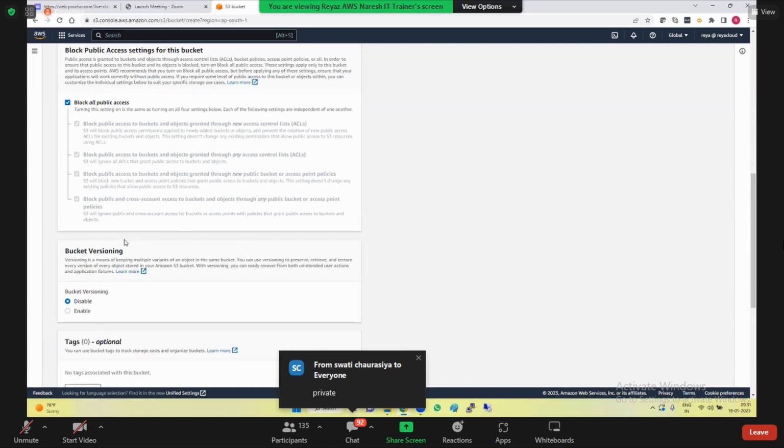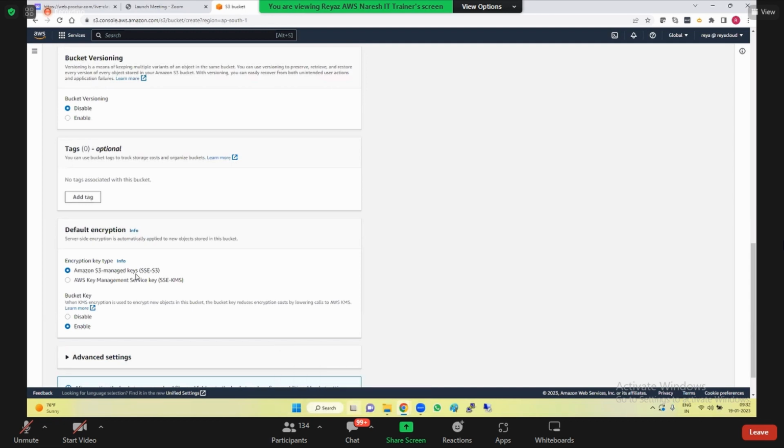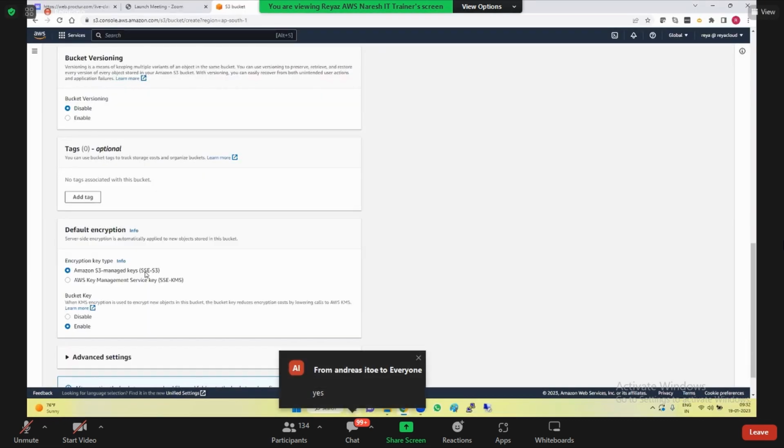Bucket versioning. I told you, by default bucket versioning is enabled or disabled? Disabled. Remember? So bucket versioning is disabled. I'll come back to this. And then encryption. Did we learn about encryption? What are the different types of encryption? SSE-S3, SSE-C, SSE-KMS? Yes, very good, Swati. So do you see this? If you want, you can go with this encryption. If you don't want it, disable it. It's up to you. But the default one is SSE-S3.